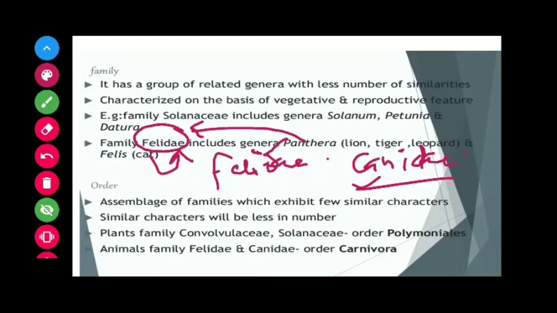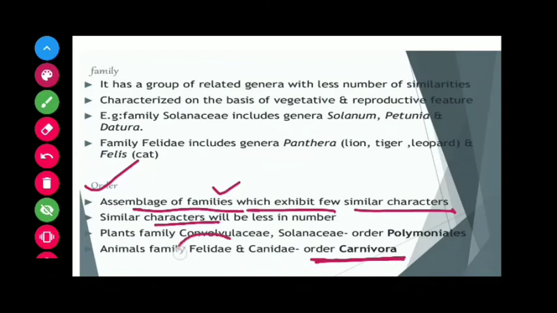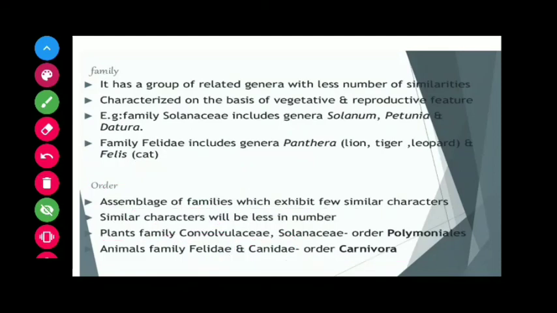In the same way, order: related families are placed together in the same order. Order, being a higher category, has families that exhibit a few similar characteristics. Generally, order and higher taxonomic categories are identified based on the aggregate of characters. For example, order Carnivora consists of two families, Felidae and Canidae. In case of plants, family Convolvulaceae and Solanaceae come under the order Polymoniales.